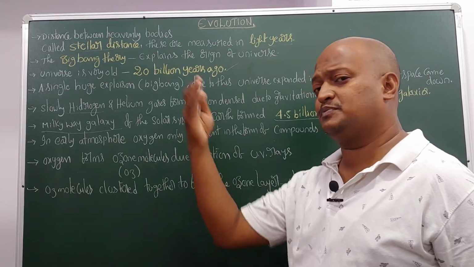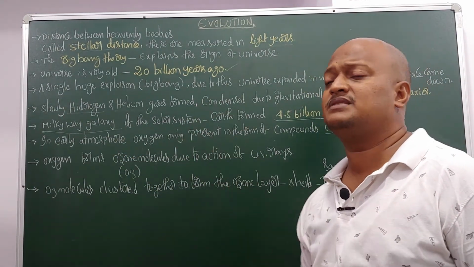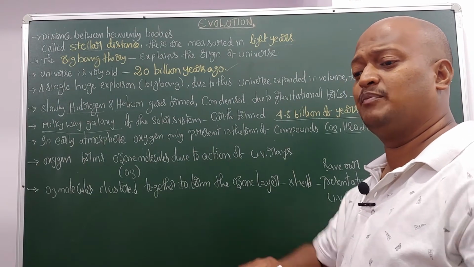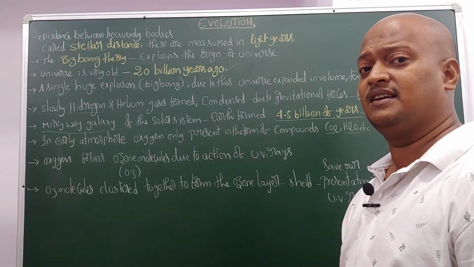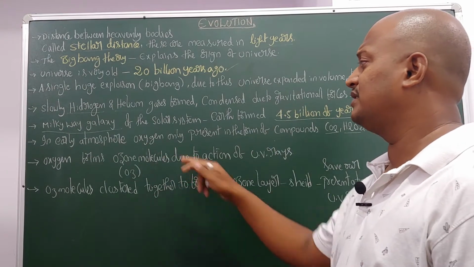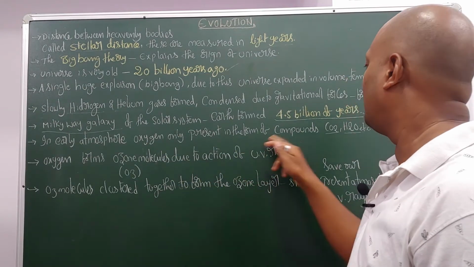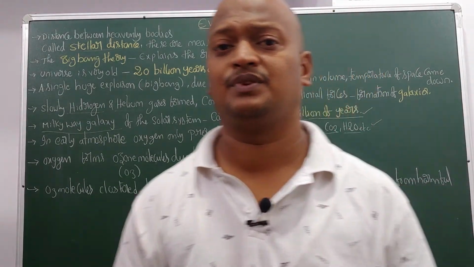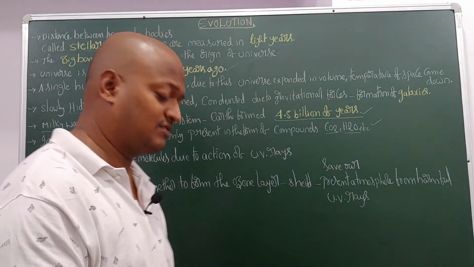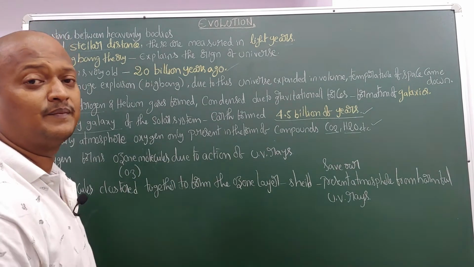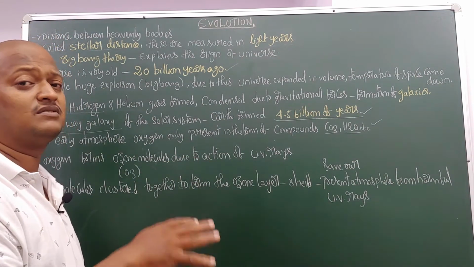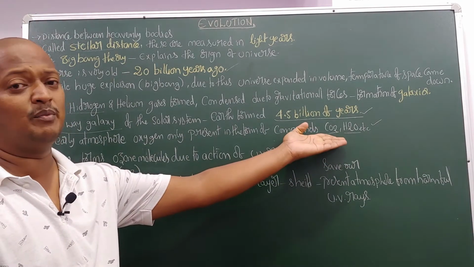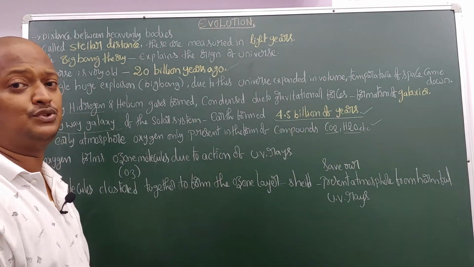In the early atmosphere, when the Earth formed, the atmosphere was not generated immediately. So oxygen was present only in the form of carbon dioxide and H2O.